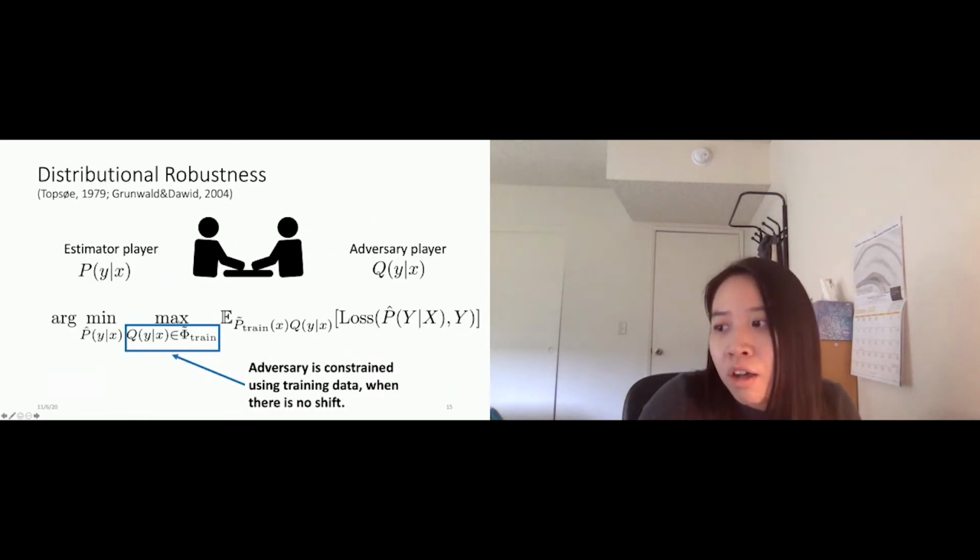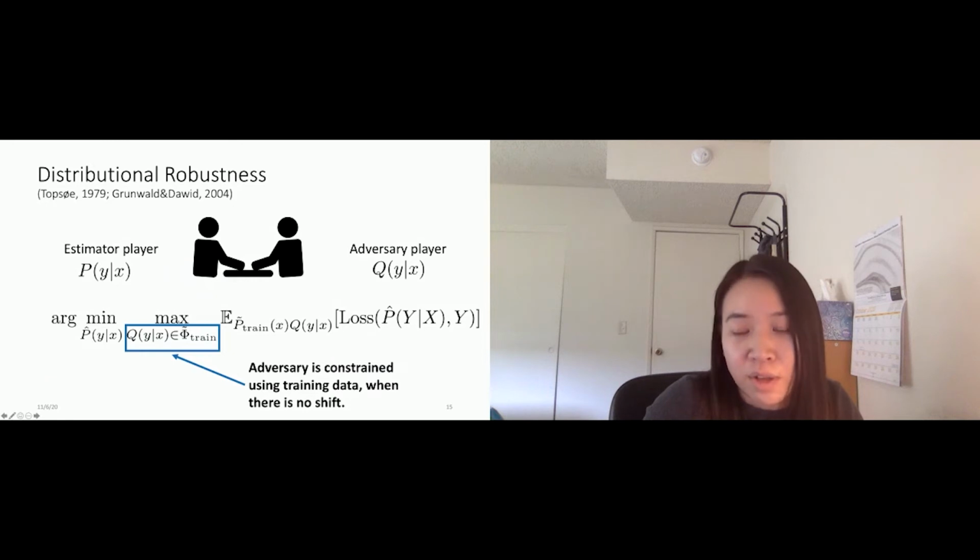So when there's no distribution shift, we can formulate this kind of game. We have the estimator player P and our adversary player Q. The estimator player is trying to minimize our loss function, while the adversary, constrained by our training data, is trying to maximize the loss function under some constraints. And these constraints are according to some training data distribution, and the loss function is also defined on our training data distribution. They are the same distribution, so there's no distribution shift. So what's constraining our adversary is exactly the same thing that's defining our loss function.